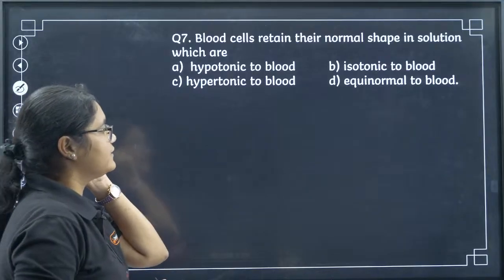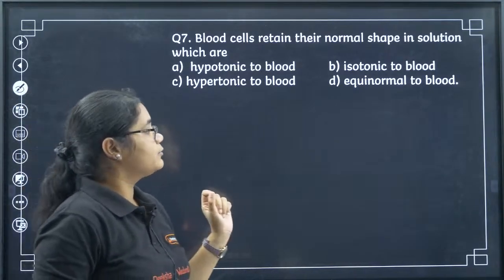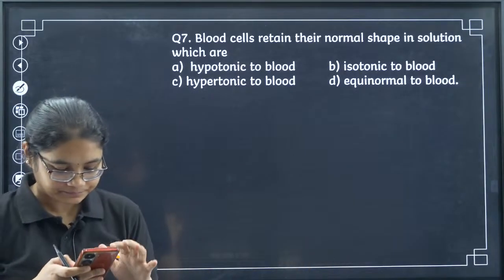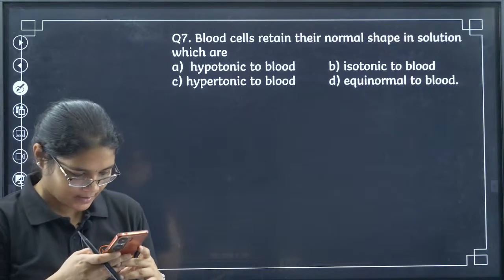Okay, let's move to the 7th question. The blood cells retain their normal shape in the solution which is hypotonic to blood, isotonic to blood, hypertonic to blood, or equinormal to blood. What will be the answer here?